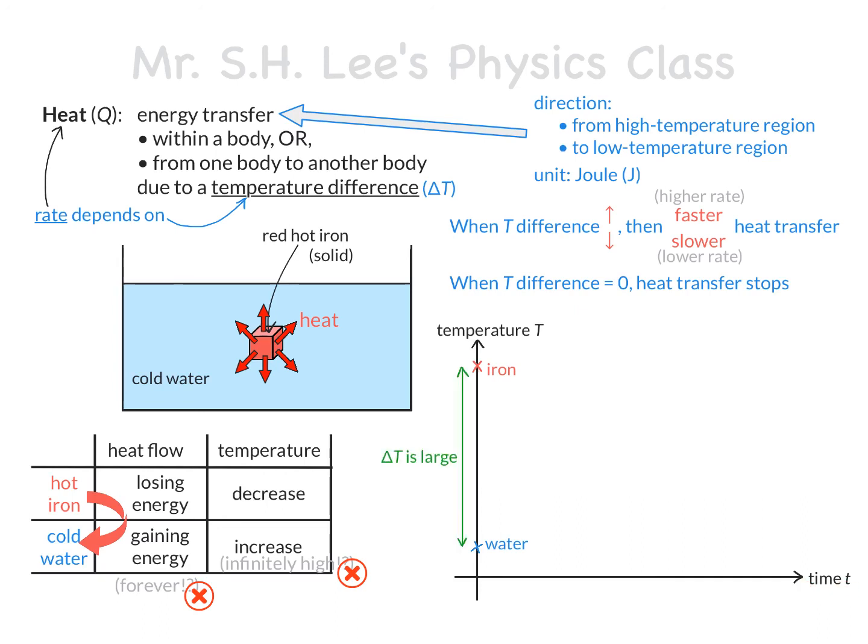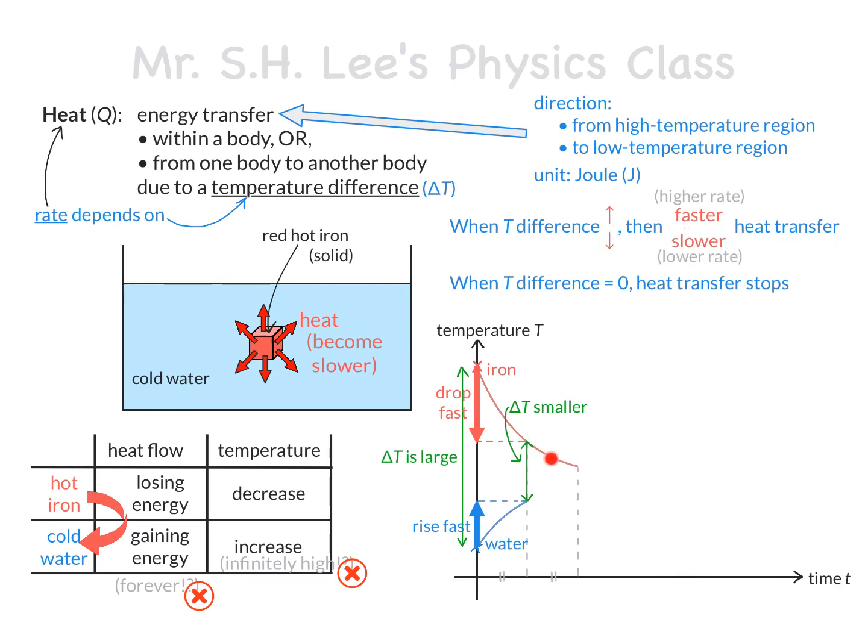With this in mind, let's try to sketch how the temperatures of the iron and the water change with time. At the beginning, their temperatures differ a lot and so the heat flows fast from the iron to the water. Therefore, the temperature of the iron drops fast and similarly that of the water rises fast. But as their temperature difference gets smaller, heat flow also becomes slower due to this fact just mentioned, that the smaller the temperature difference, the more slowly the heat flows.